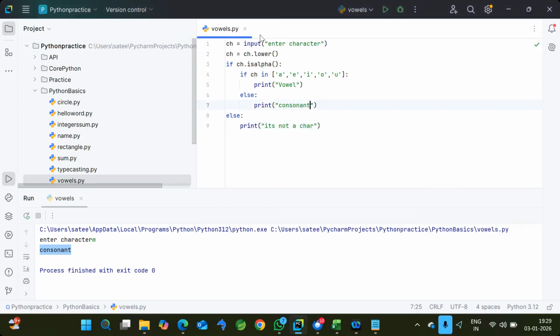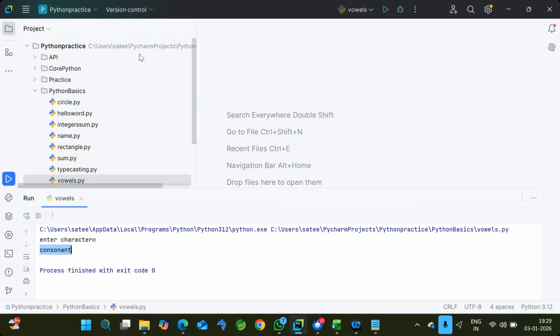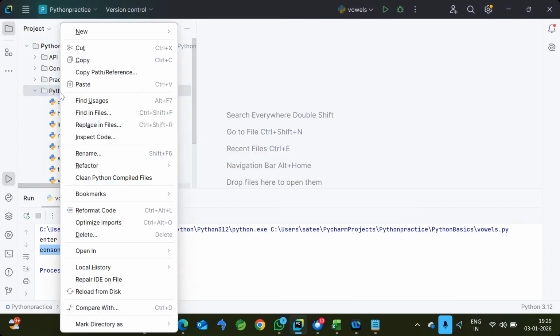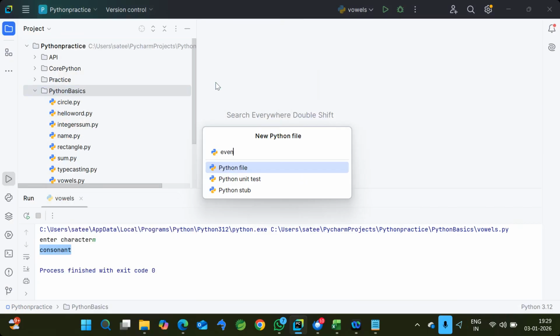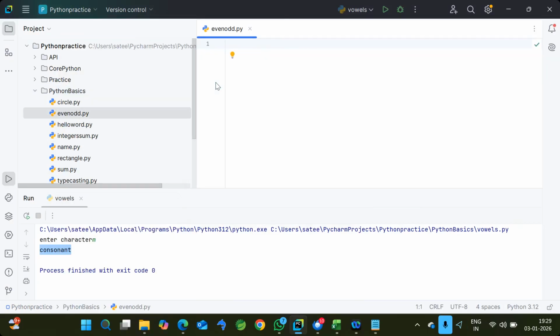Okay, fine. So I'm going for another program now. So now I'm going for checking whether a given value is an even number or an odd number. Okay, even or odd. I hope the majority of you know what an even or odd number is. Even number means if any number is successfully divisible by 2, then we call it an even number. Mathematically, if we divide a number by 2 and the remainder is 0, then we call it an even number.